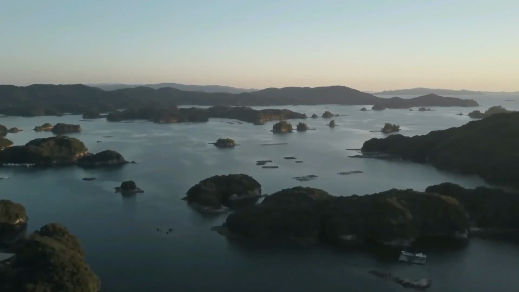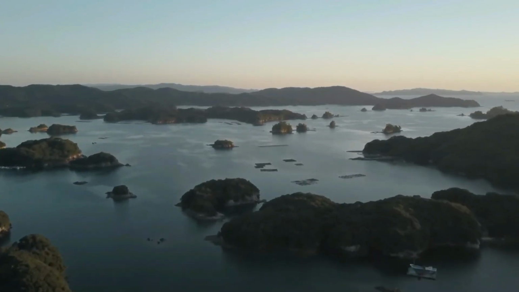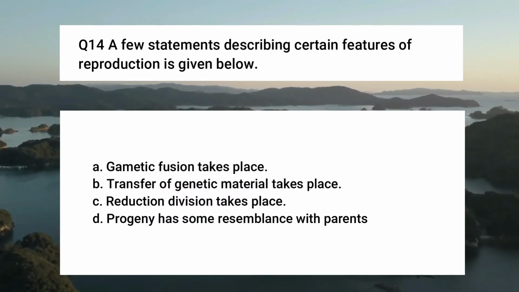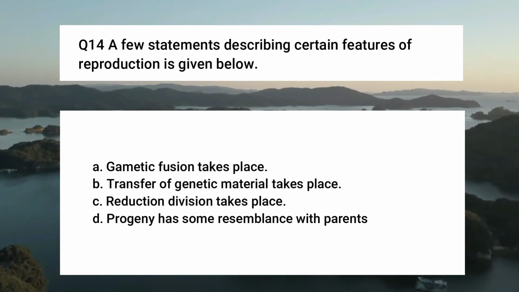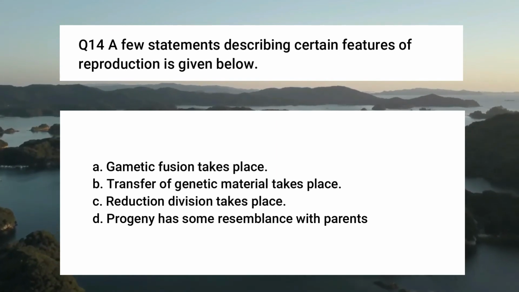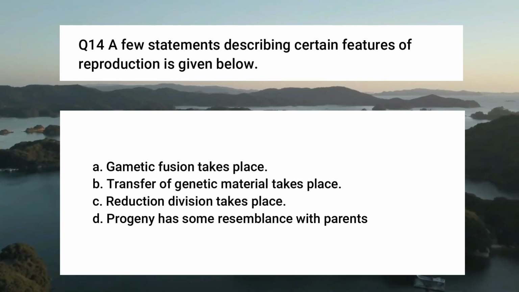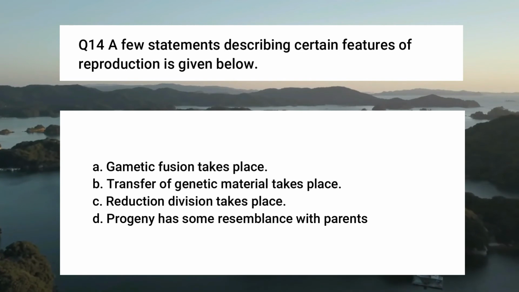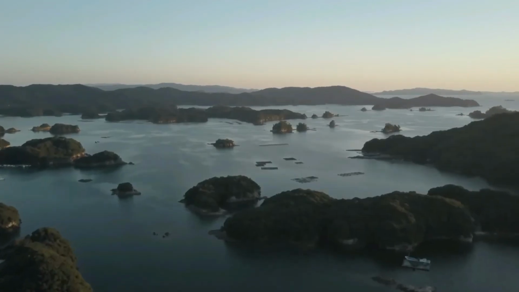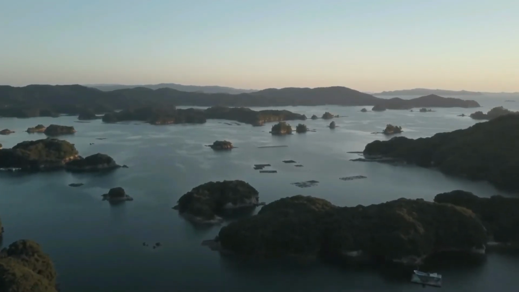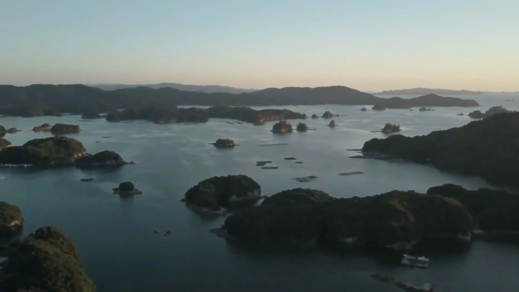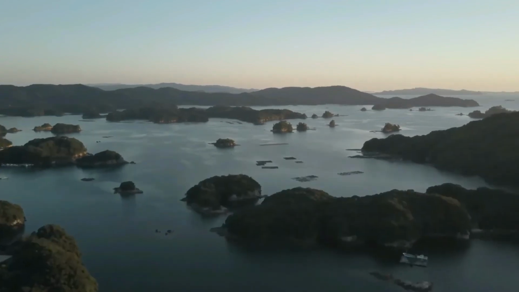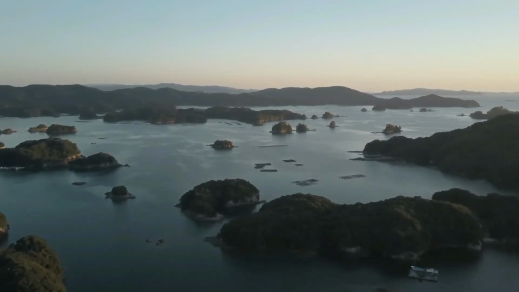Now question number 14. Few statements describing certain features of reproduction are given below. Here you also see four options. The right option is number C. Reduction division takes place. There are also some other questions from the medical inferences question.